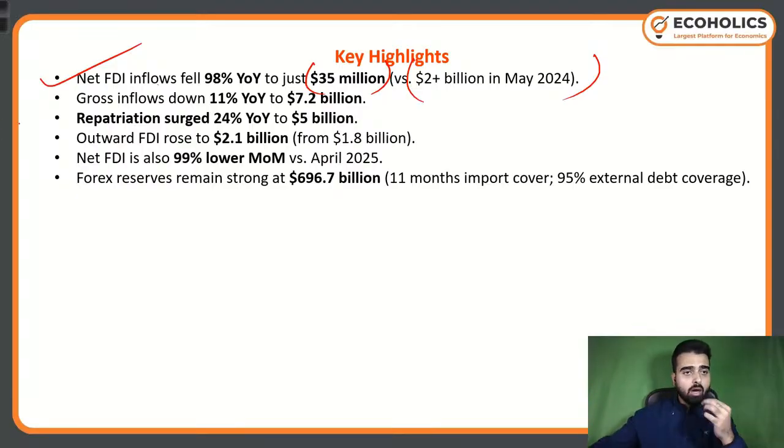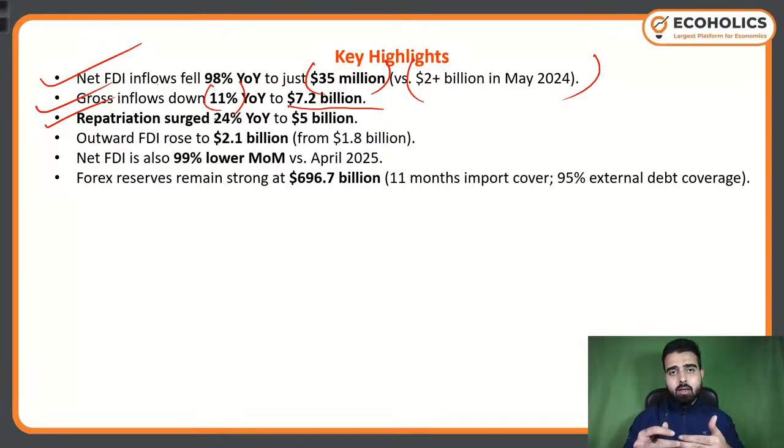Okay? Now, gross inflows down by 11% to 7.2 billion. As I told you, gross is going to be in billions only, whatever we are receiving. But repatriation has surged. Repatriation means the investors are taking their investment back to their origin country. Okay? It also surged and it amounted to 5 billion. The repatriation is also having an increasing trend.